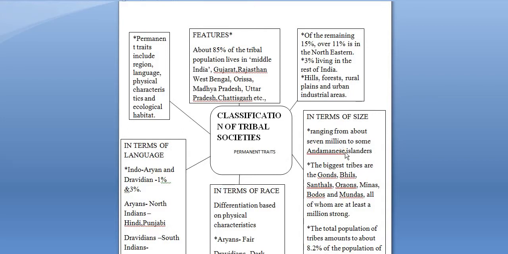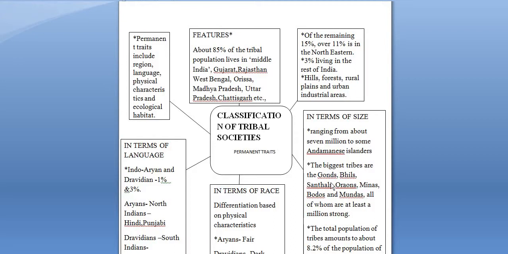Firstly, talking about the islands in India, we find that the tribal population which lives in the Andaman and Nicobar Islands is about 7 million. And the biggest tribes which we find in India are the Gonds, the Bhils, the Santhals, Oraons, Minas, Bodos, and Mundas.